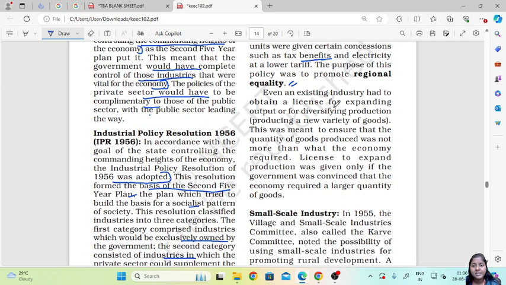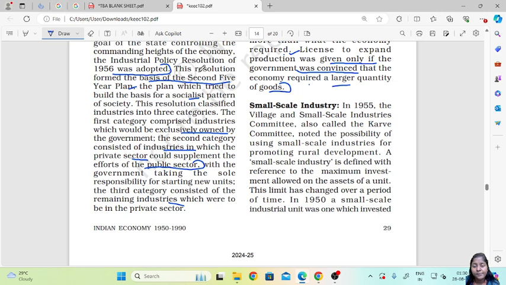Even an existing industry had to obtain a license for expanding output or for diversifying production. This was meant to ensure that the quantity of goods produced was not more than what the economy required. A license to expand production was given only if the government was convinced that the economy required a larger quantity of goods. Then, small scale industry.